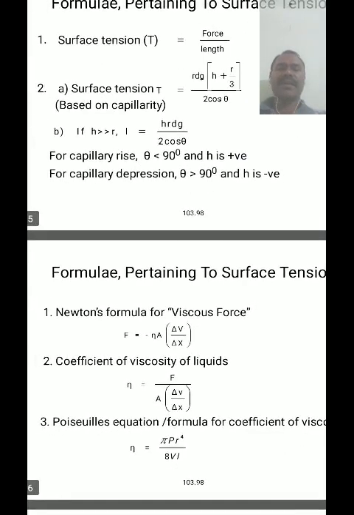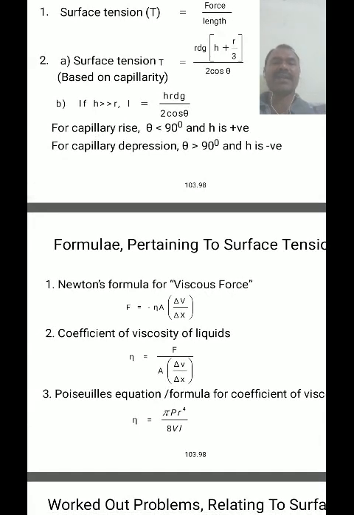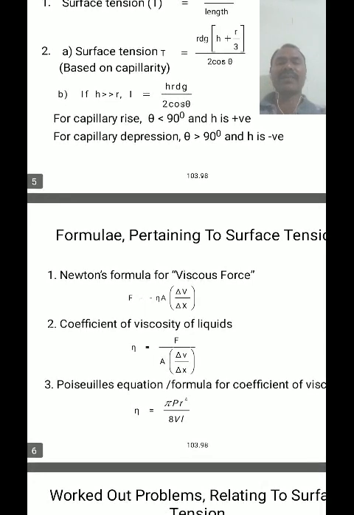Formula pertaining to viscosity, not surface tension. Okay. Newton's formula for viscous force. Generally, viscosity is the phenomenon in which the relative motion of liquid layers is opposed, or the internal resistance or internal opposing force between the layers of a fluid is called